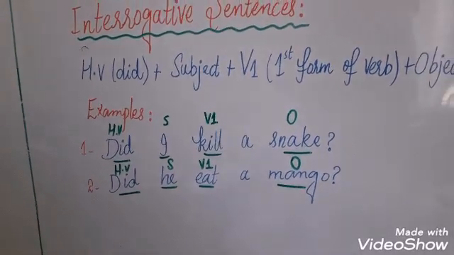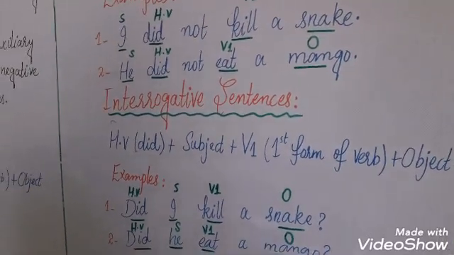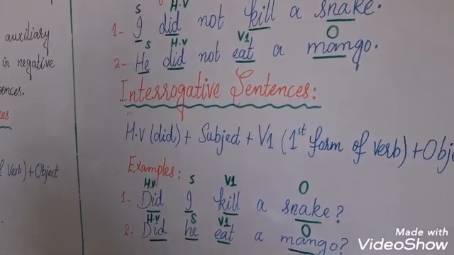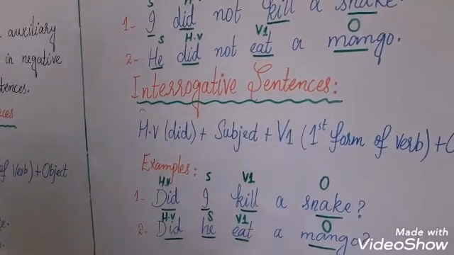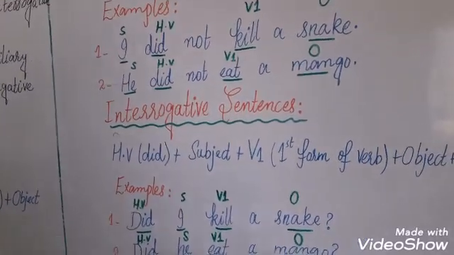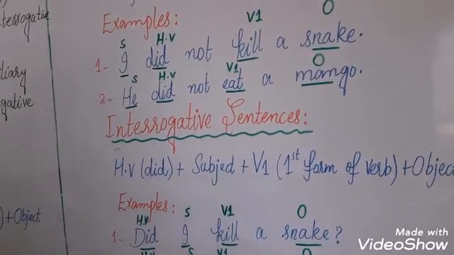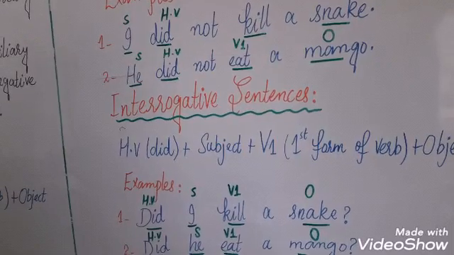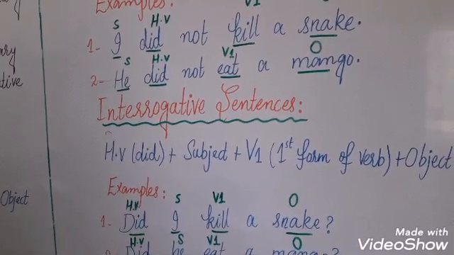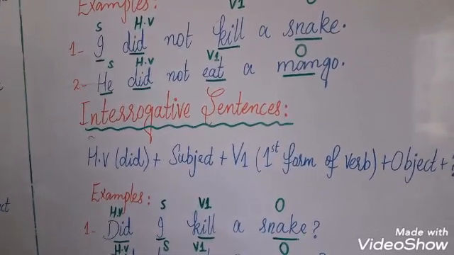So friends, keeping in your mind the rules that we have discussed about past simple tense and the definition and identification of past simple tense, you will make 10 positive sentences, 10 negative sentences and 10 interrogative sentences in your notebooks as homework.